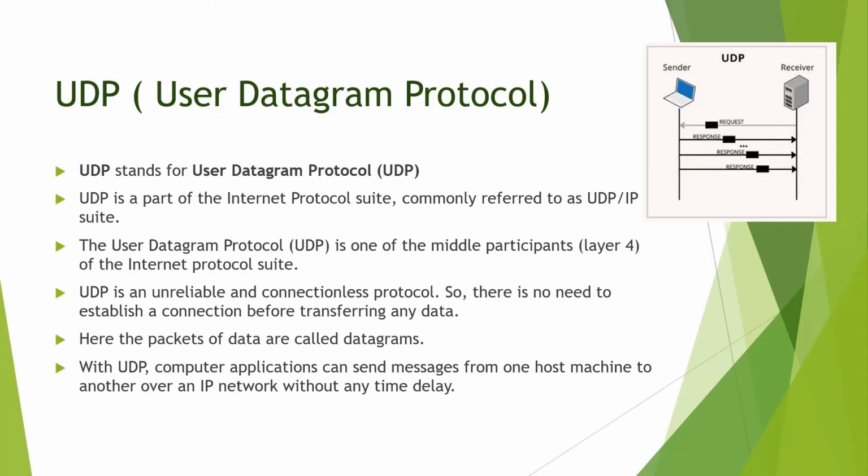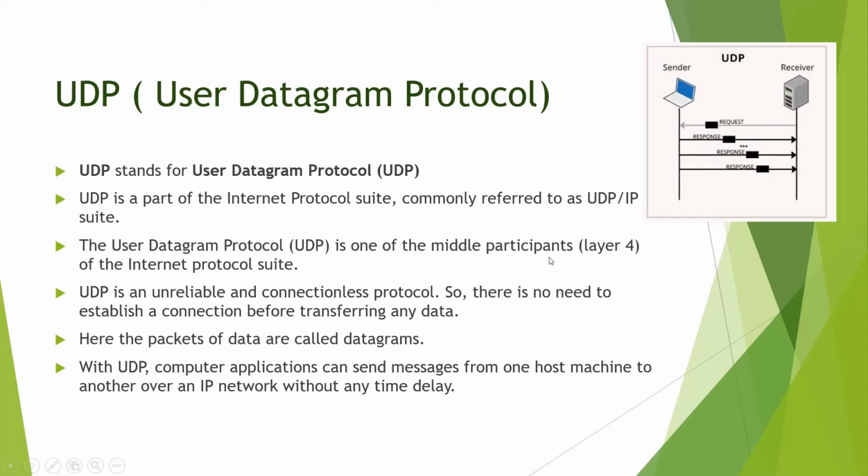Some of the important protocols in common communication are TCP, UDP, SMTP, etc. Now we are dealing with UDP, that is User Datagram Protocol. It is a part of the internet protocol suite, commonly referred to as the UDP/IP suite. The user datagram protocol is one of the middle participants.